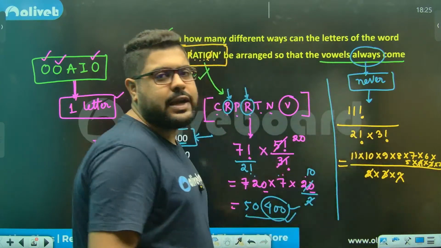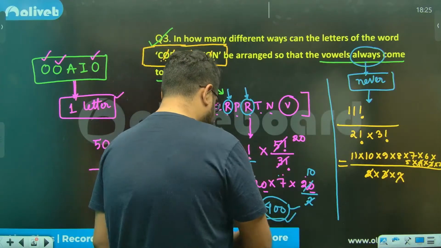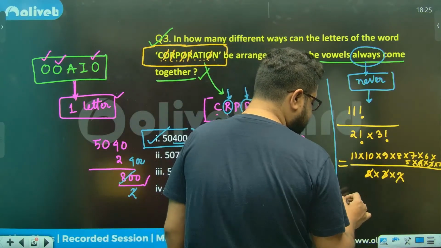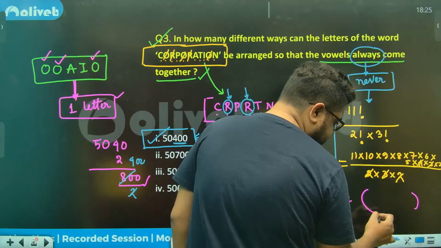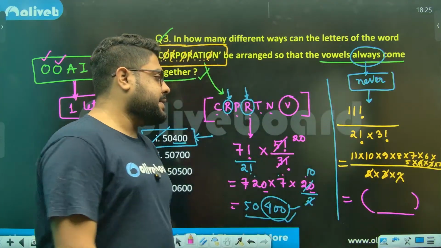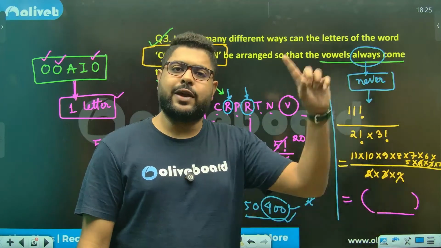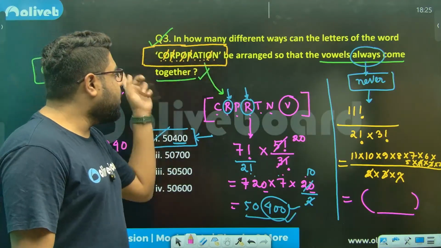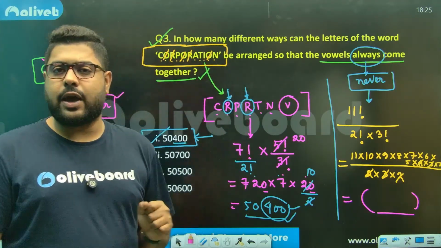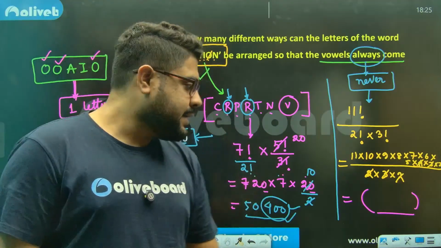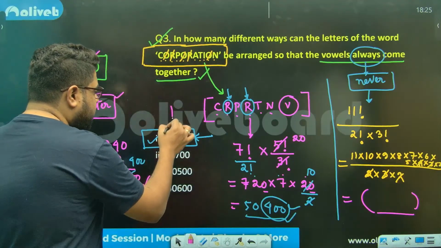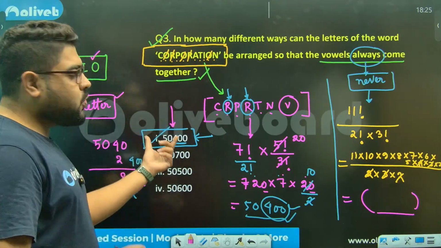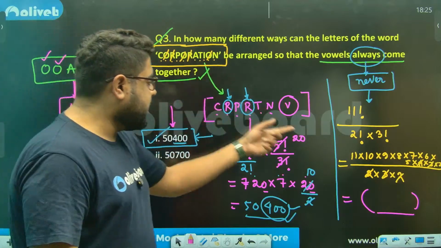I'm not doing the calculation because it will be very big. So this is some number. This number is the total ways you can arrange all the letters of the word corporation.